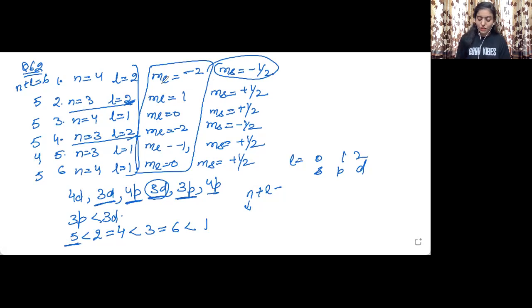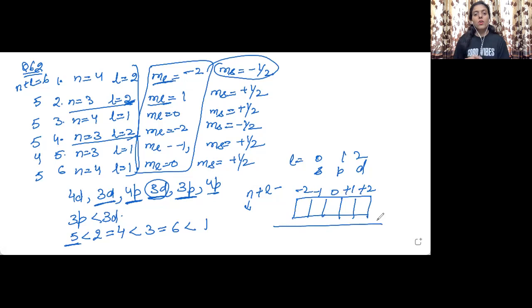Now, the ml values will not be having any impact on the energy of the orbitals, because if I say that I have d orbitals, there are 5 d orbitals, 0, -1, -2, +1, +2. These are the ml values, right?